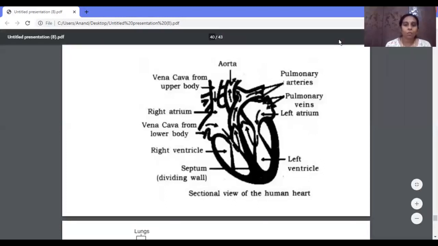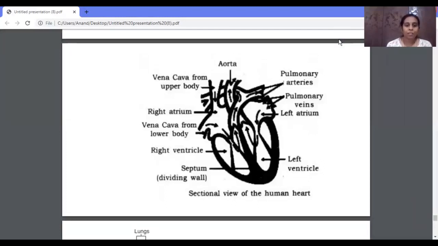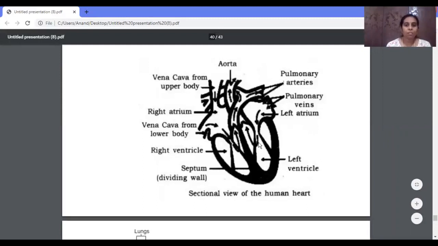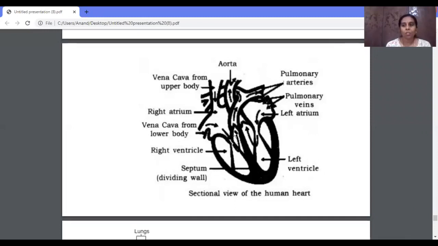Now let us see how our heart functions. The heart is made up of a strong muscle called cardiac muscle. These muscles will not allow the heart to get fatigued or tired. Usually you know that the chambers of the heart always contract and relax. By the rhythmic contraction and relaxation, the chambers create the pressure they require to maintain the flow of the blood throughout the body.